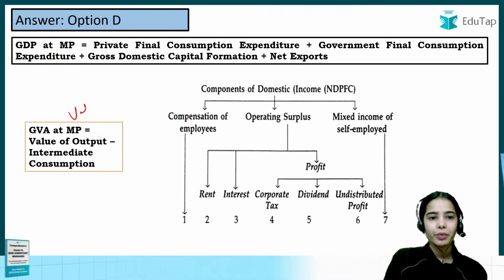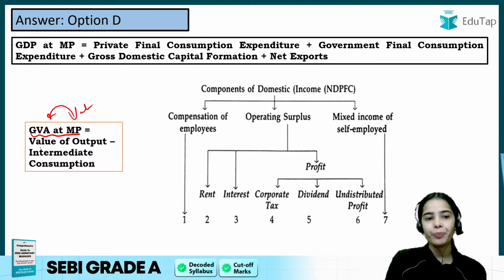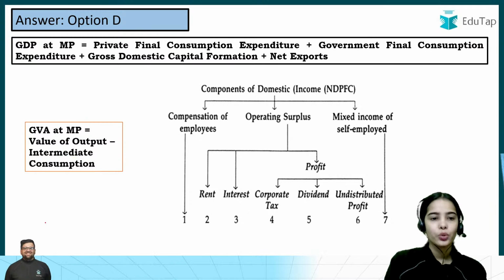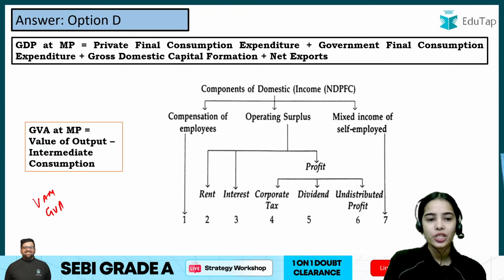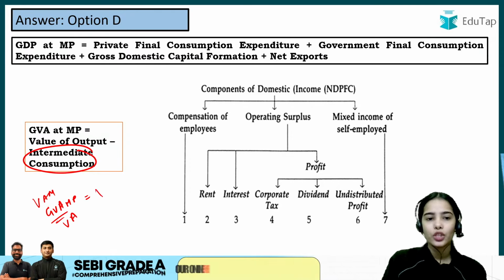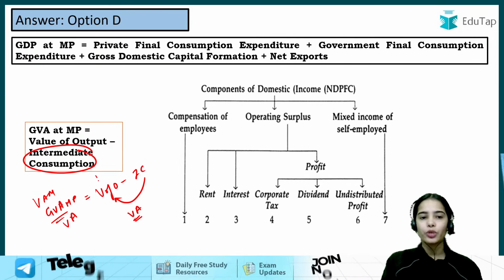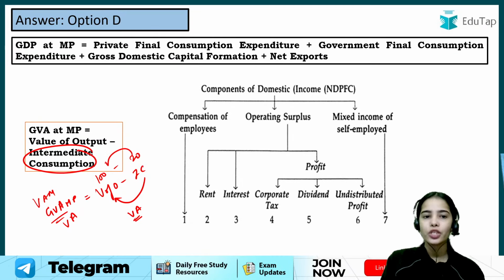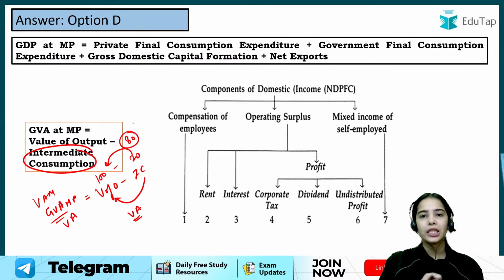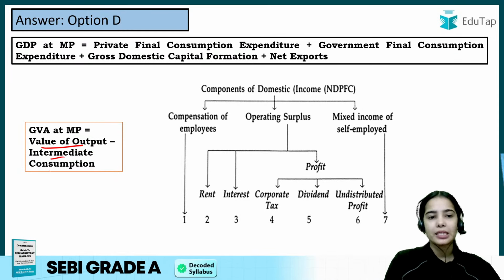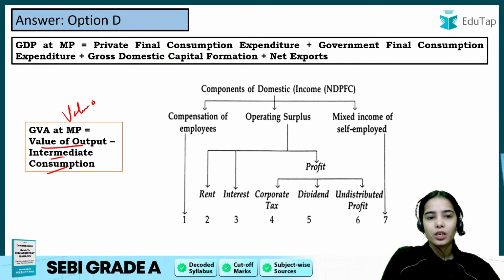Now the value added method. Through the value added method, you can calculate GVA at MP: value of output minus intermediate consumption. You are seeing the value addition that is happening on the intermediate goods. For example, value of output is 100 minus intermediate consumption of 20, so the value addition that has happened is 80 rupees. So gross value addition at market price is calculated through value of output minus intermediate consumption. This shows the value added method.